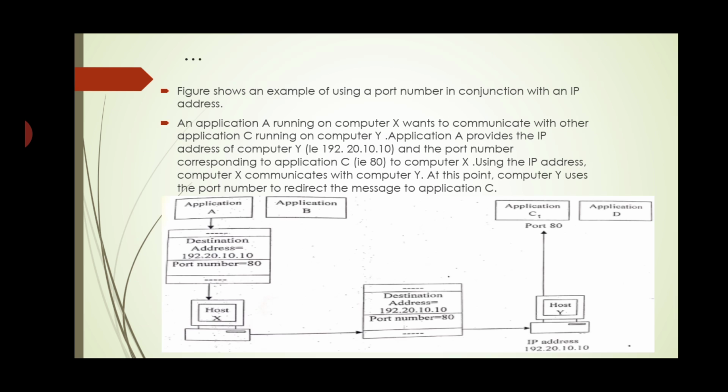An application A running on computer X wants to communicate with another application C running on computer Y. Application A provides the IP address of computer Y, as given here, and the port number corresponding to application C, that is 80, to computer X. Using the IP address, computer X communicates with computer Y. At this point, computer Y uses the port number and redirects the message to application C. Means application A is directly connected to application C on computer Y.